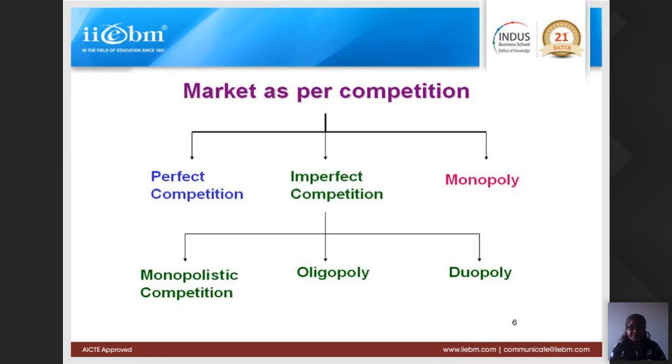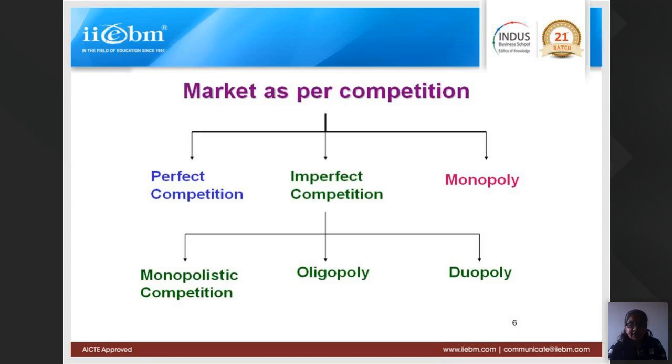And when they meet, there is competition among sellers. So sellers can face any type of competition. And below that, there was a classification showing competitive markets and non-competitive markets. If you just revise it, you will get to know.